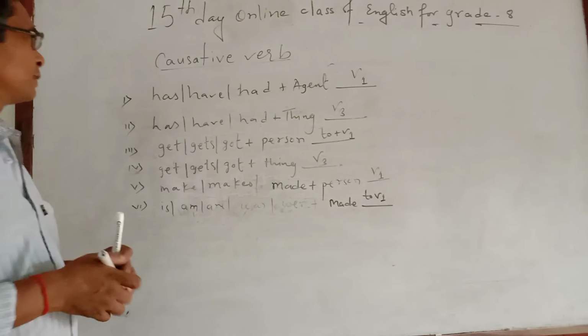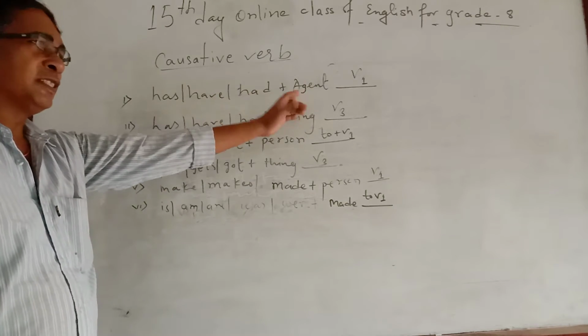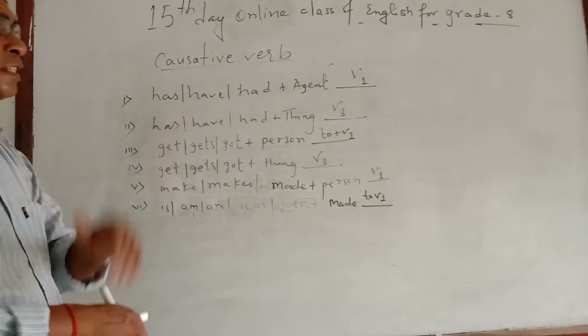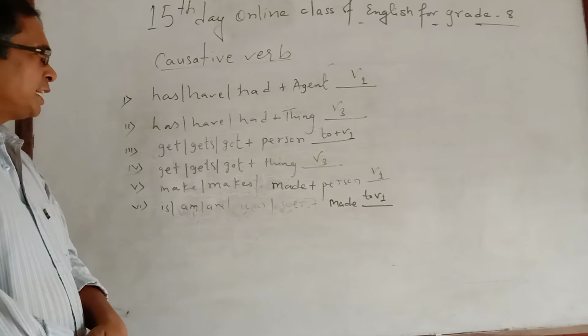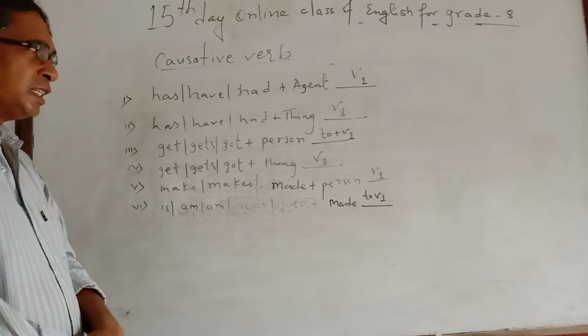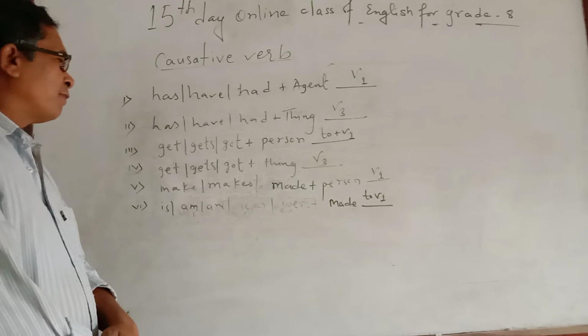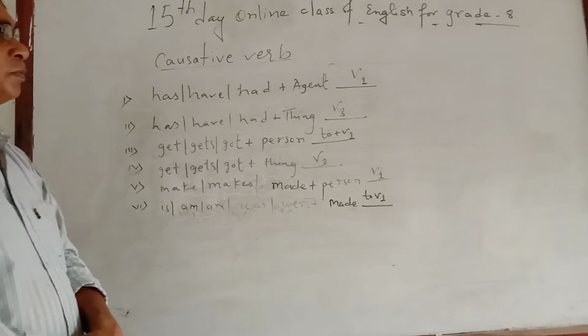So again you watch. After has, have, had, if there is an agent, verb 1. But if after has, have, had there is a thing, then the answer will be verb 3. Similarly, after get, gets, got, if there is a person, then the answer will be to verb 1. But instead of a person, if after get, gets, got there is a thing, then the answer will be verb 3.